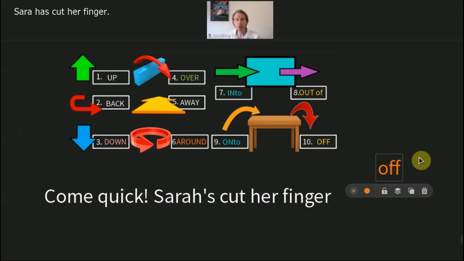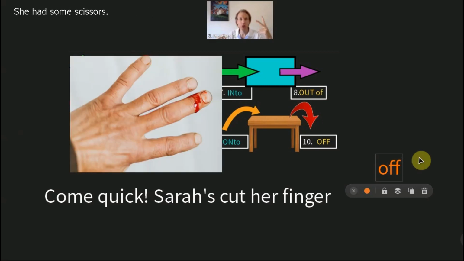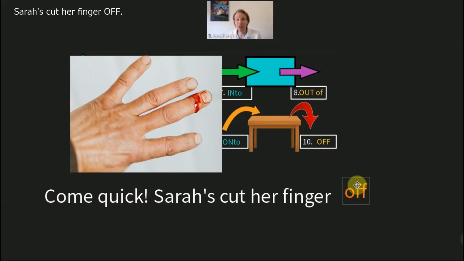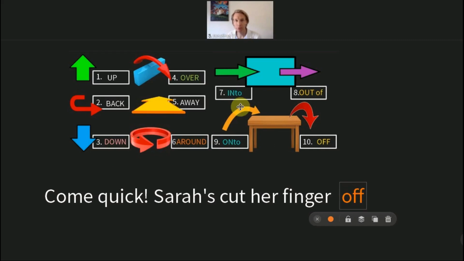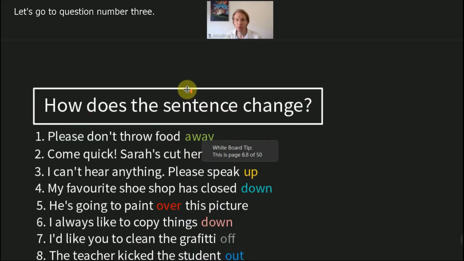Okay? Sarah has cut her finger. She had some scissors, she cut her finger. She is bleeding. Okay, there is blood on her finger. Not very serious. Okay? Sarah's cut her finger off. She has to go to hospital immediately. Her finger has come off. She has cut her finger off. Her finger is missing. The difference is quite important, as you can imagine. Okay? So you're beginning to see how important some of these things are. Let's go to question number 3.